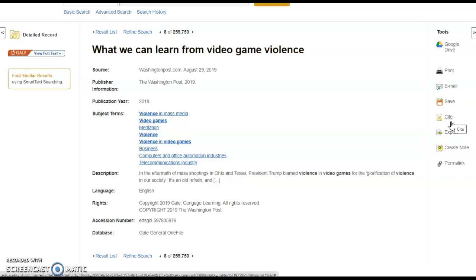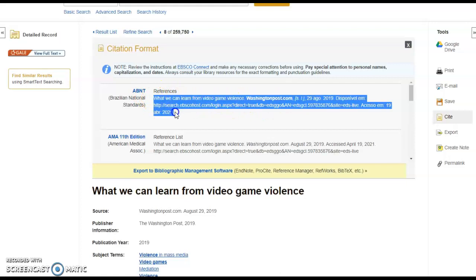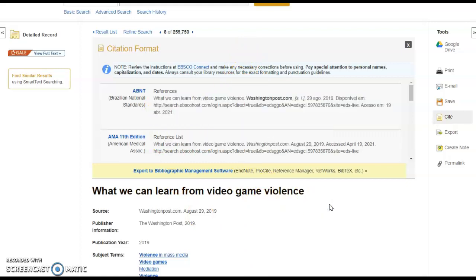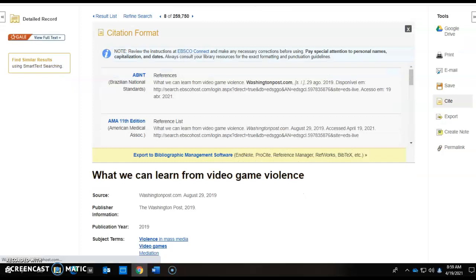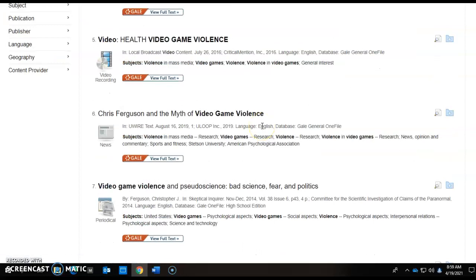You'll have to cite your sources. So all you have to do is click this, and right here you can copy that. Right click, copy, and then transfer that over to your paper. And we'll talk more about that in the MLA format video. And I can do this for any of the articles that you choose.